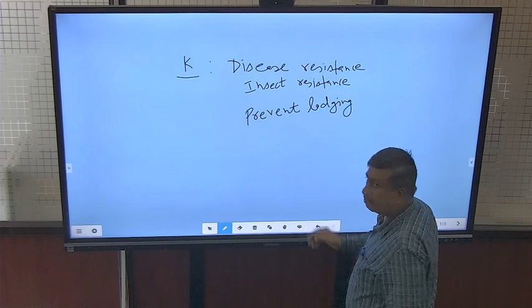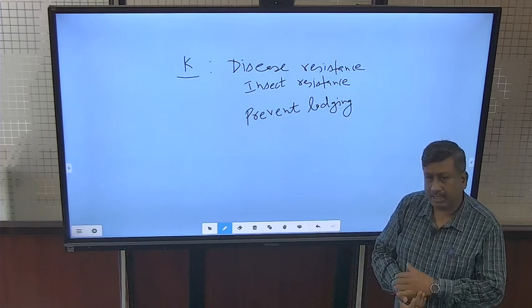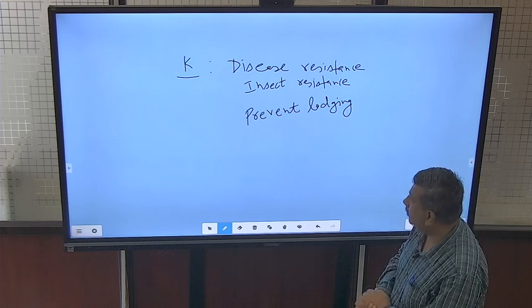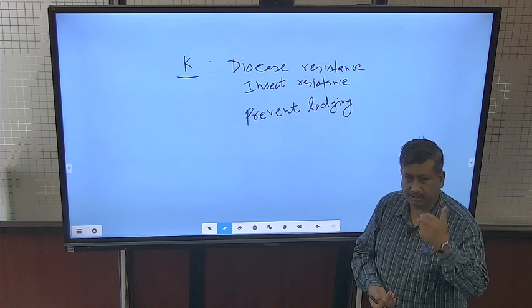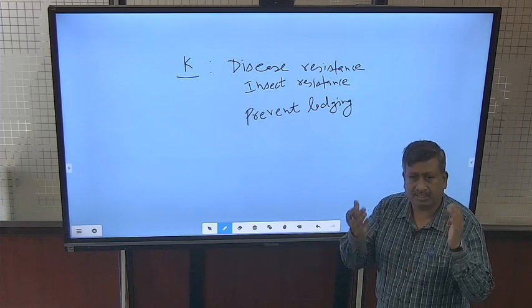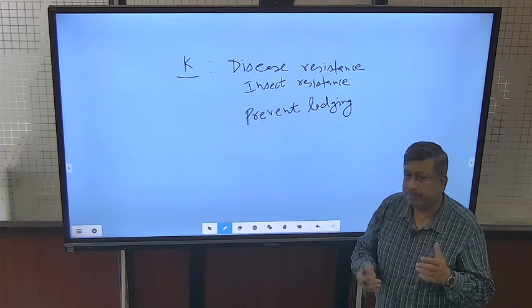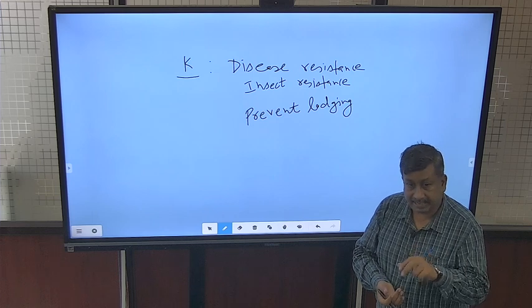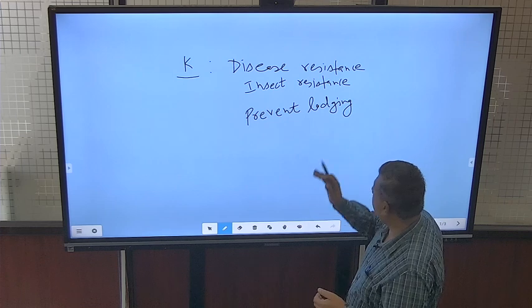So tall crops like sugarcane and maize, which are susceptible to lodging, potassium application can prevent this lodging. These are ill effects of nitrogen, which occur in the form of lodging. When we apply more dose of nitrogen, there is more cell division, cell elongation, more plant height, and crops become susceptible to lodging. In this case, the application of potassium can minimize this ill effect of nitrogen by preventing lodging.